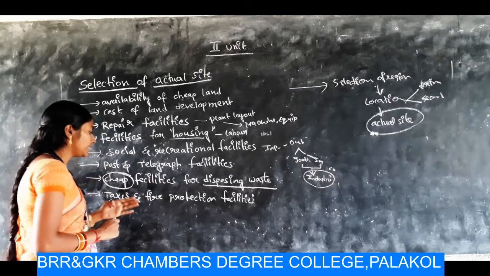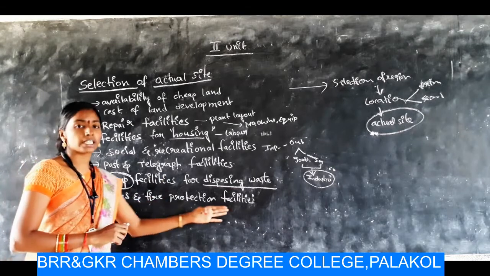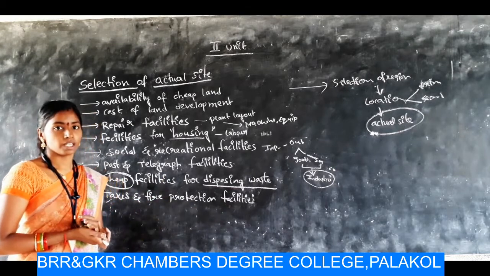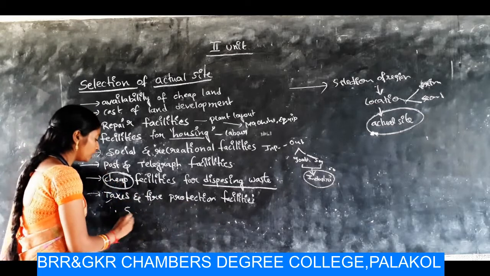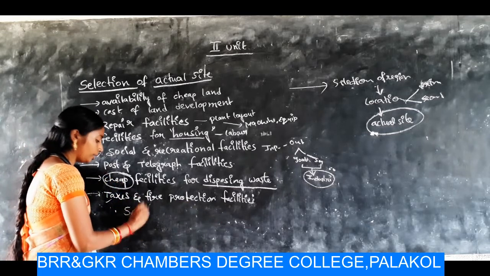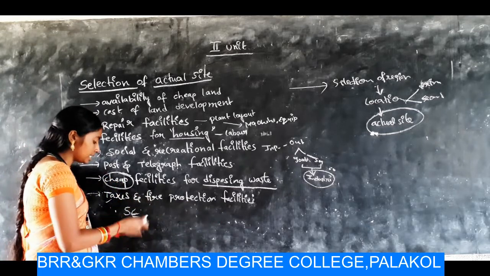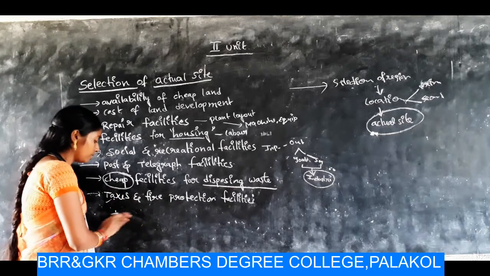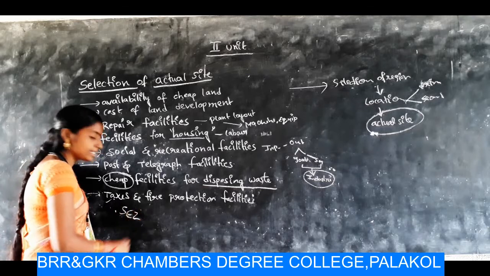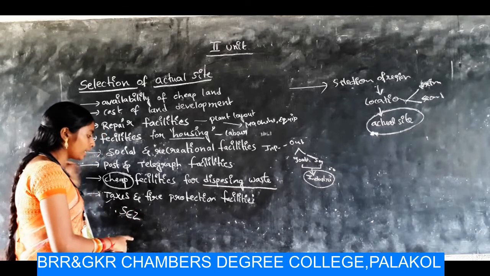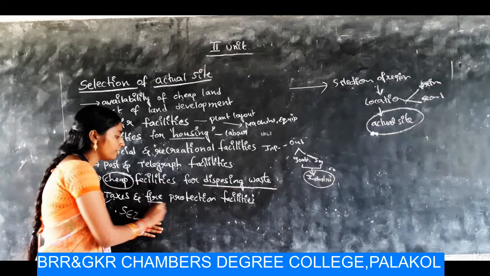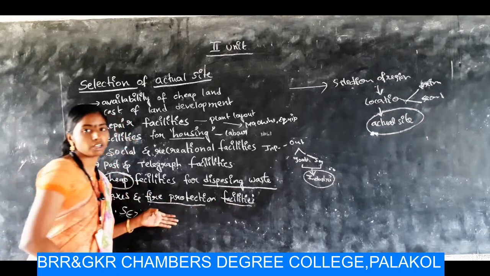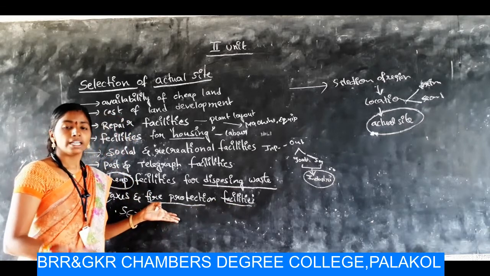And next one, taxes and fire protection facilities. Already I told you that if you establish your organization in a certain area, you will get some tax exemptions. And you have to take fire protection facilities for your organization because it is a process.